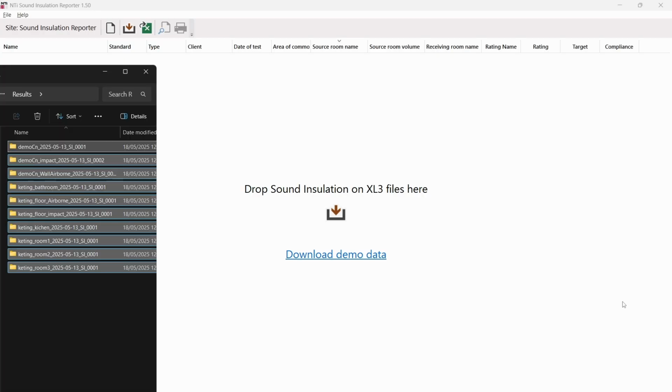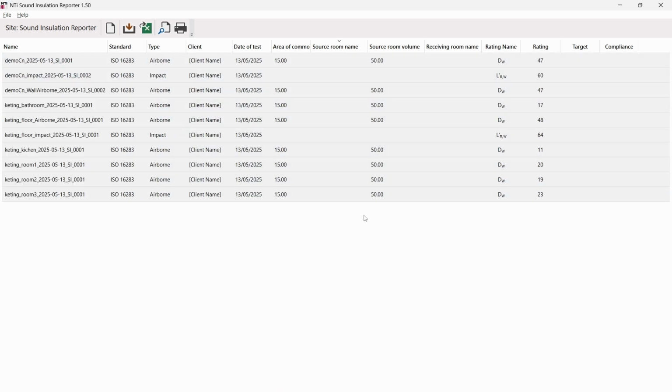In the Side View mode, you can import your data that has been measured using Excel-free Sound Insulation mode, so it will be displayed as a list where you can edit specific information about your measurements.